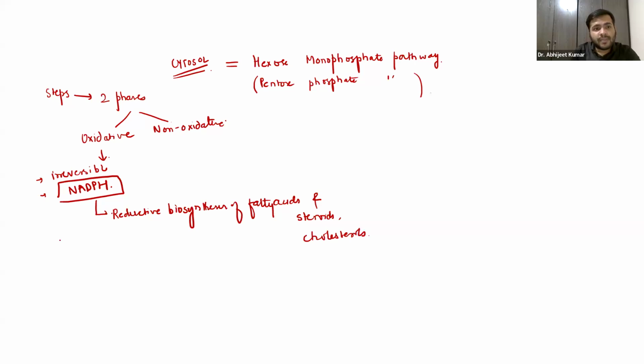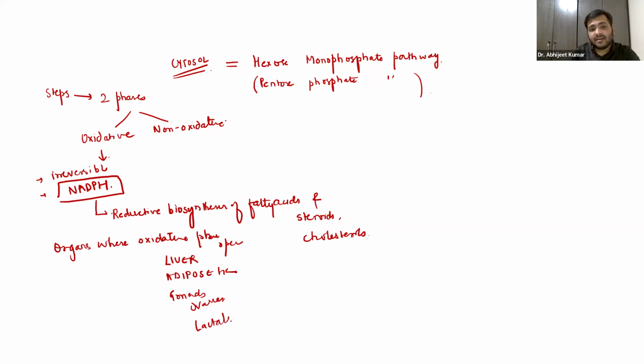Now, the organs where this oxidative phase operates, you already know, is the liver, right? It is the adipose tissue, guys. You have to remember adipose tissue, gonads like the ovaries, okay, the lactating mammary glands, right?